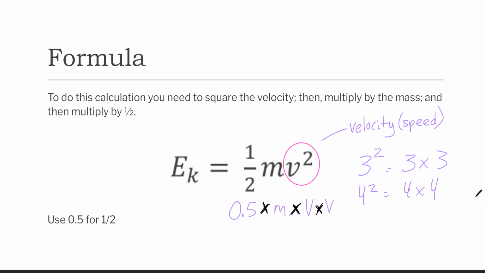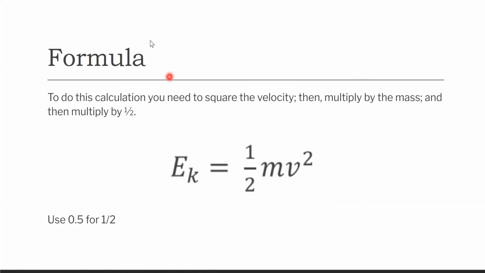The 0.5, that's the 1/2, times M times V squared, which is just V times V. You would just put the same number in twice. All right, got this down, Leo? Yeah. Okay, here we go.